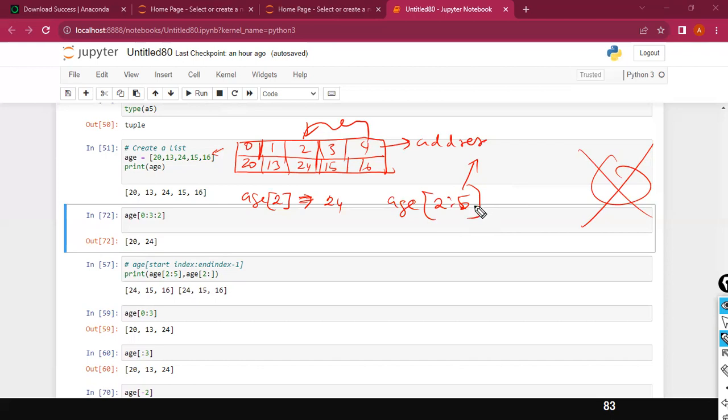Ideally, nowadays the latest languages came up. Instead of subtracting one and all, they could have given the exact thing, right? In Python, this confusion is there. There is something in other programming languages where you don't have that confusion.